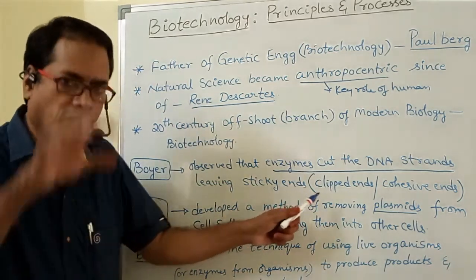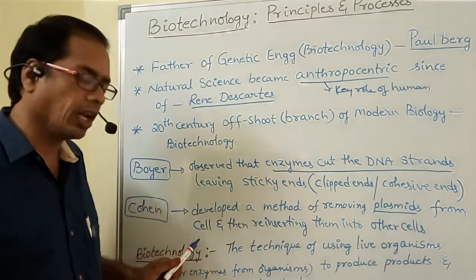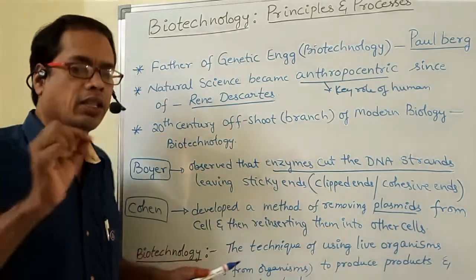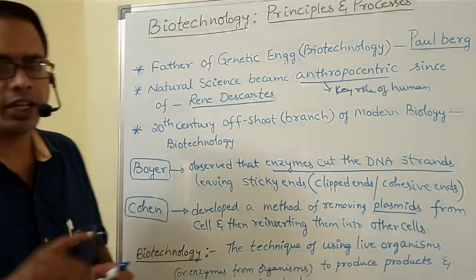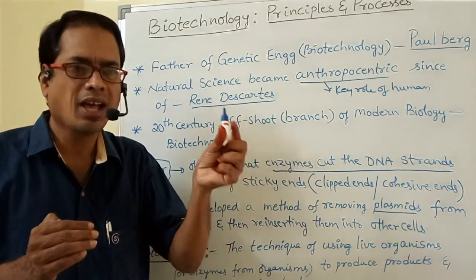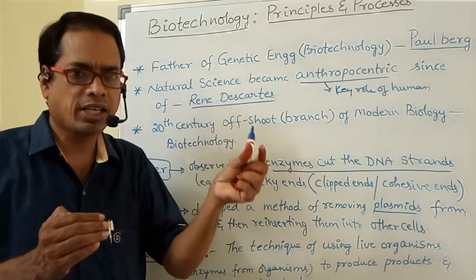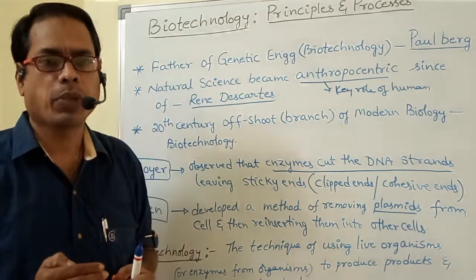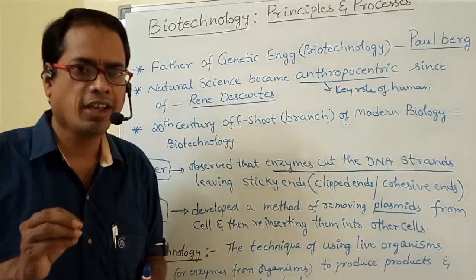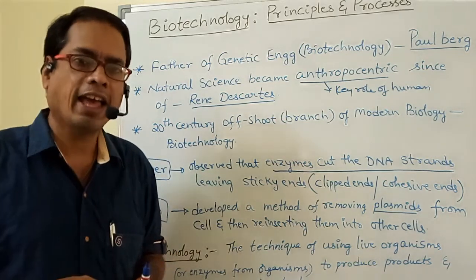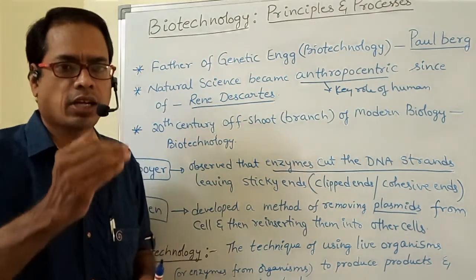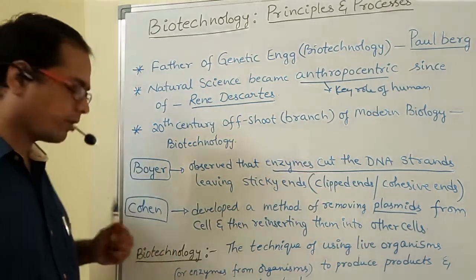He developed a method of removing the plasmids from the cell and then reinserting them into other cells. After removing the plasmid, an alien piece, that is a foreign piece of DNA or desired DNA fragment, is inserted within the plasmid and then rDNA is formed. Then this rDNA is introduced into another host cell.